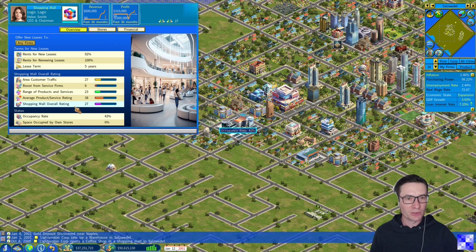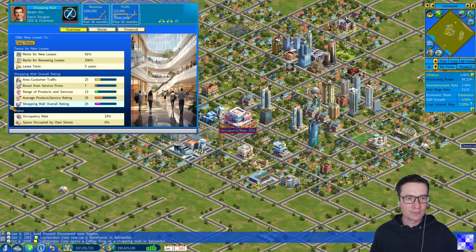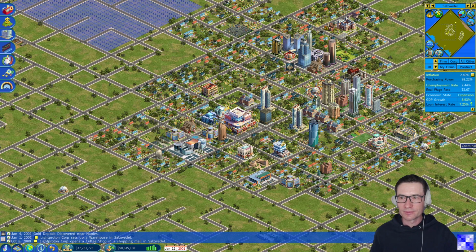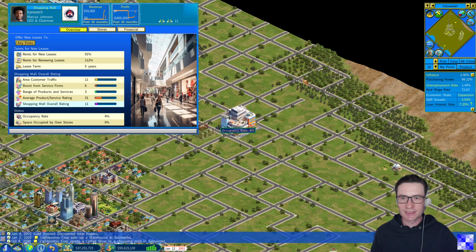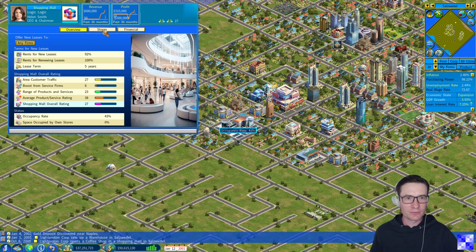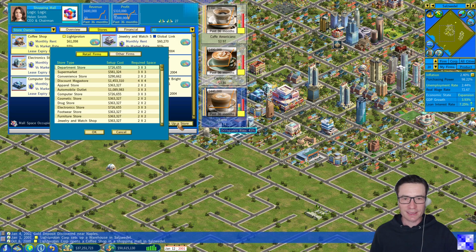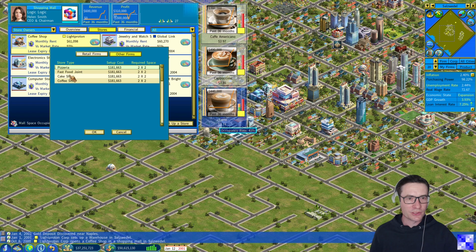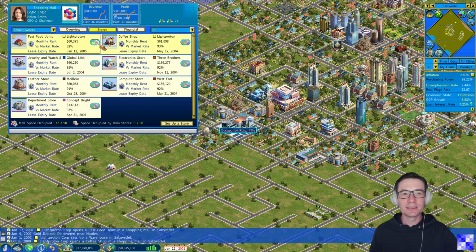Here in the shopping mall overview, we can check the shopping mall overall rating. This is 27 for this one. Here's another one. Here it is 25. And over there, outside of the city, there's a third one with a shopping mall overall rating of 11. So we will pick the one with the highest rating, this one, go to the stores overview, set up a store, pick under other firms the fast food joint, and therefore start with our first fast food restaurant.